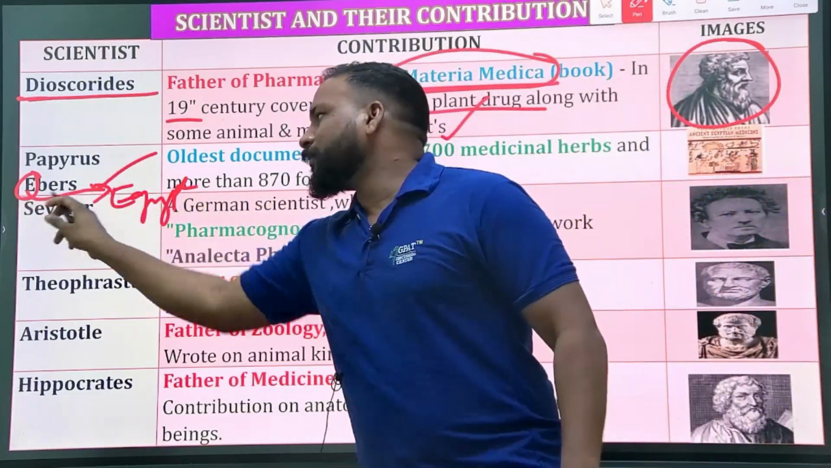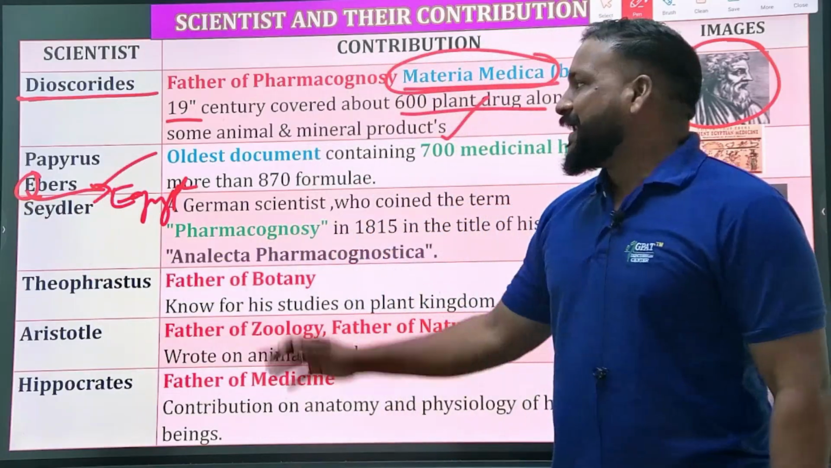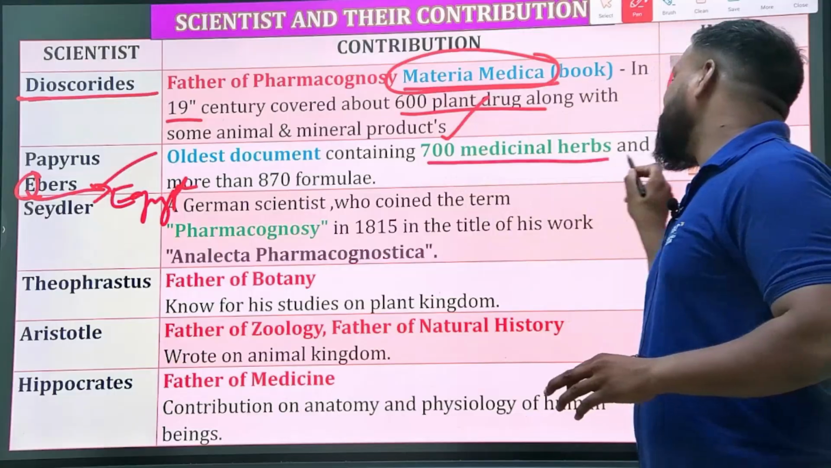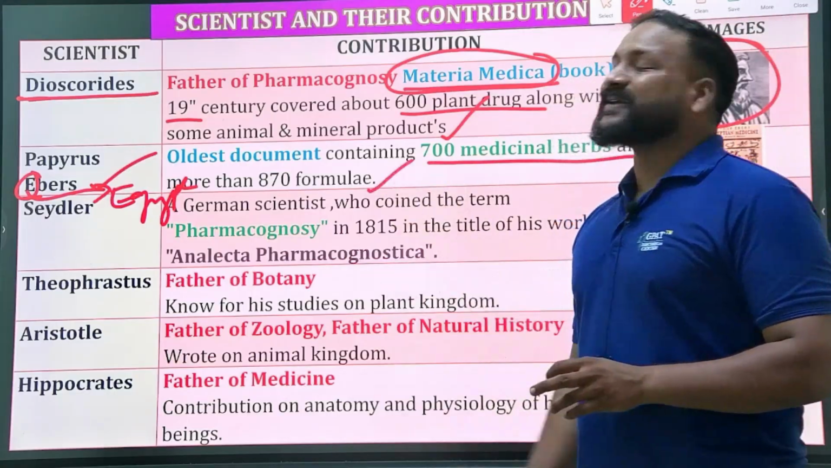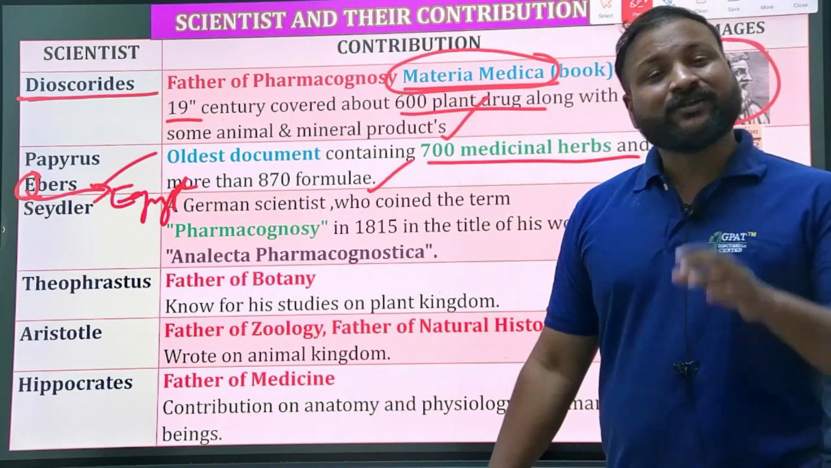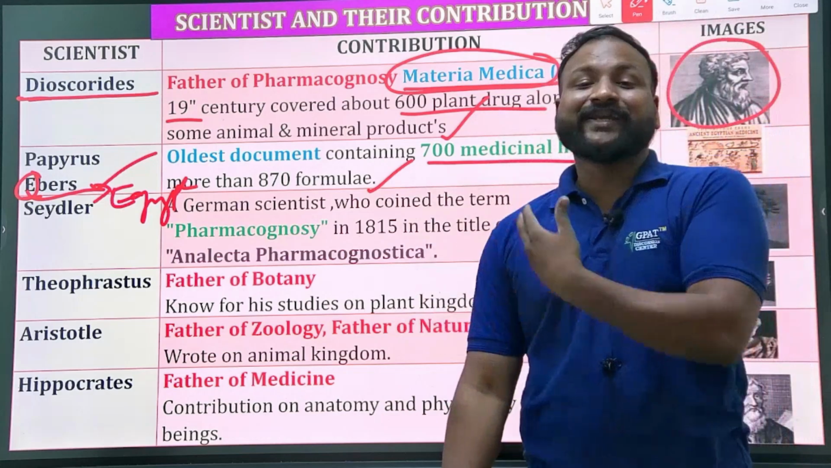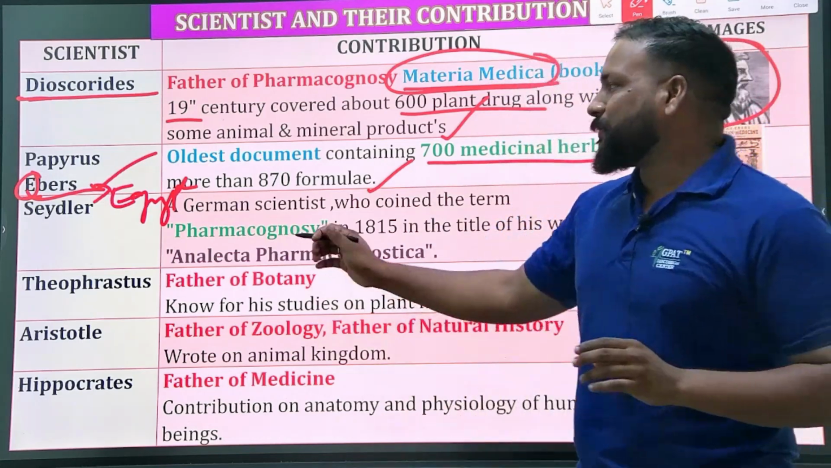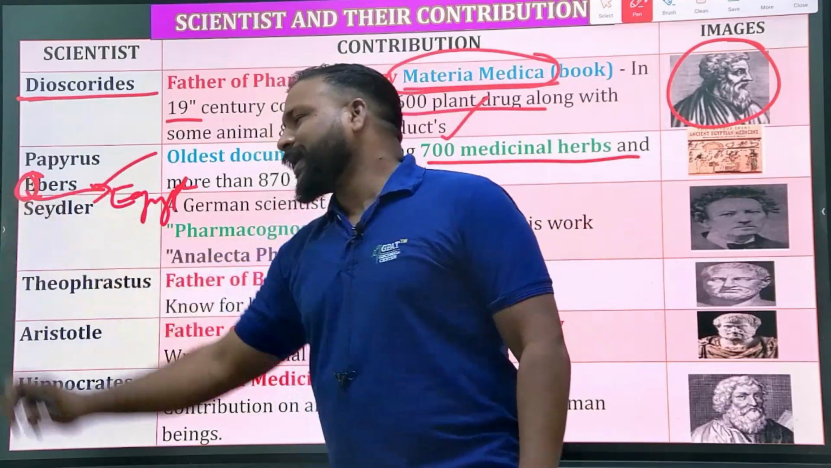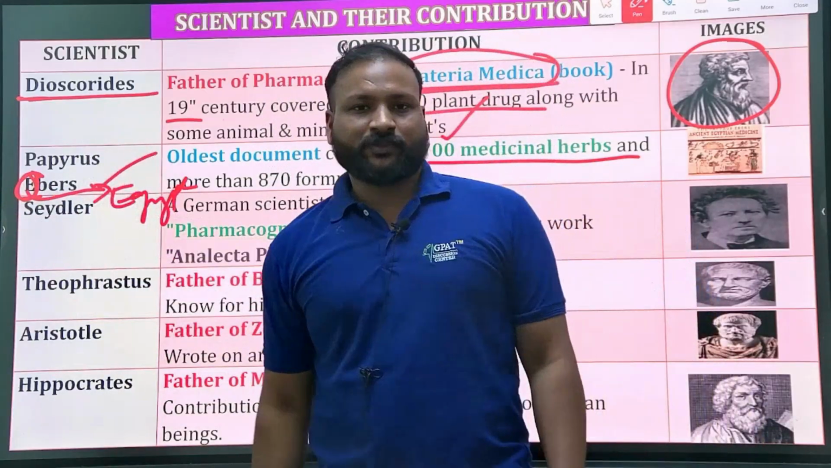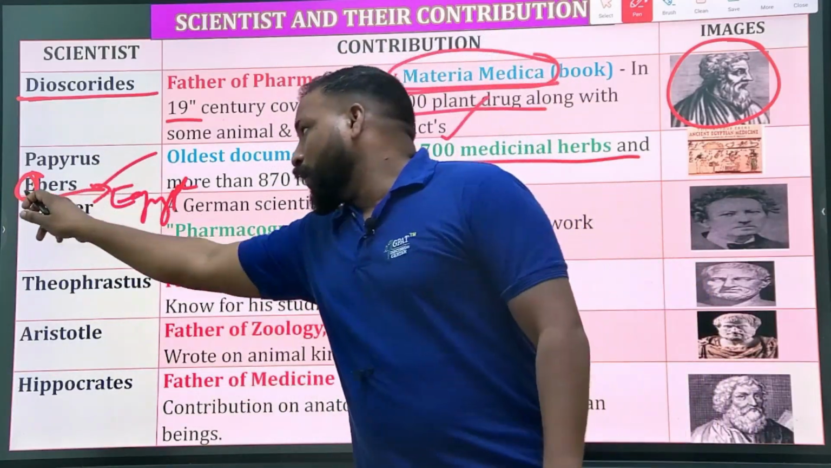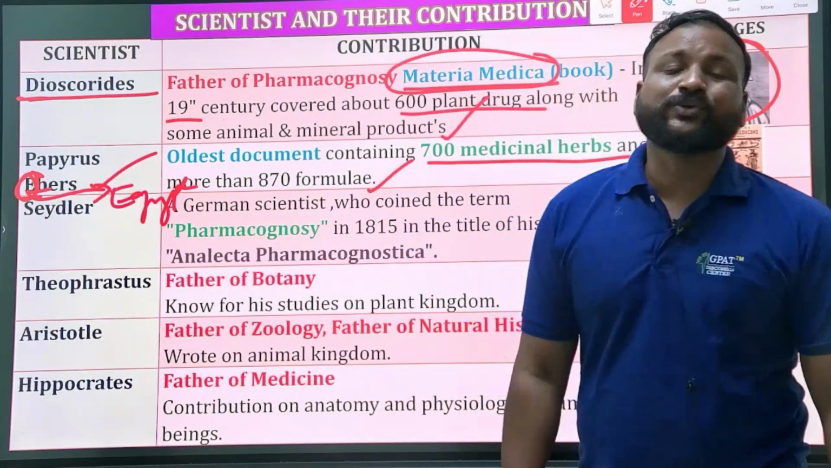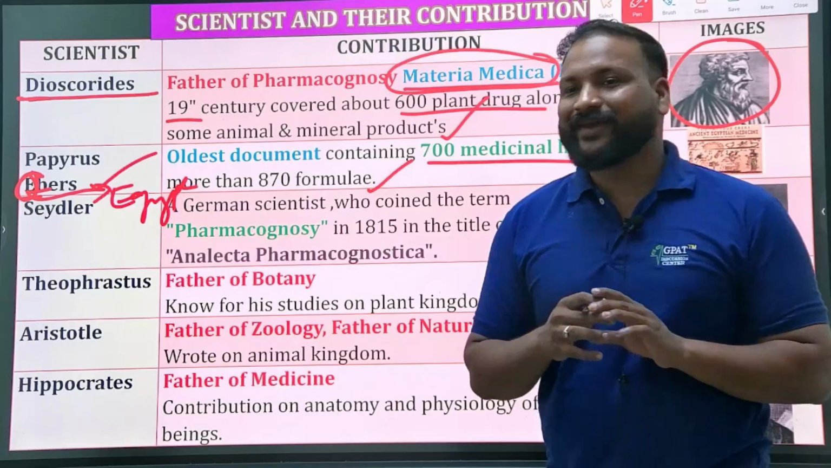E stands for Egypt. Clear? Yes, it is the oldest document containing 700 medicinal herbs and more than 870 formulas. By using 700 medicinal herbs, they have created 870 formulas. Clear? Do remember only one thing: they'll ask you which country it belongs to. The Papyrus Ebers belongs to Egypt. E stands for Egypt, okay, clear?